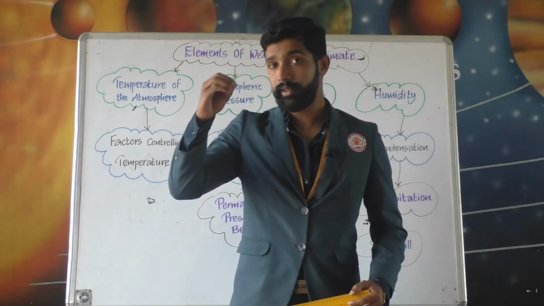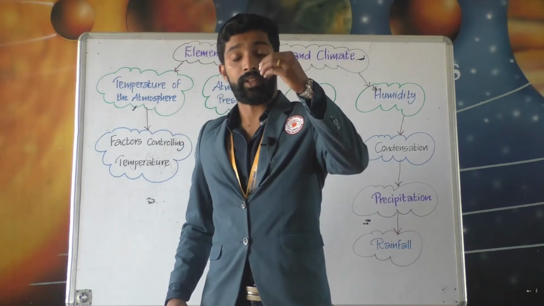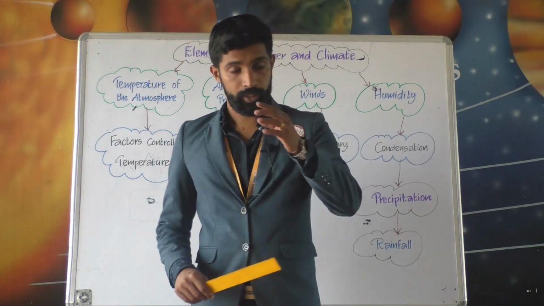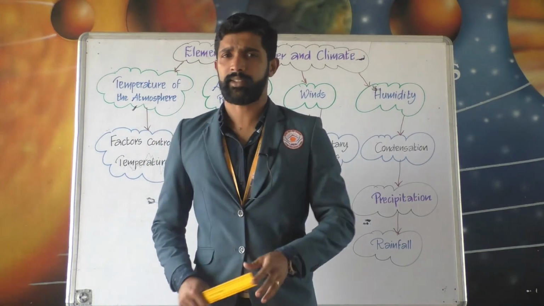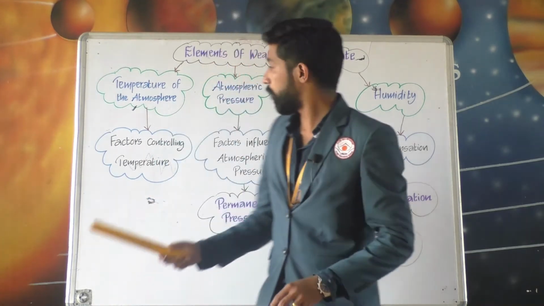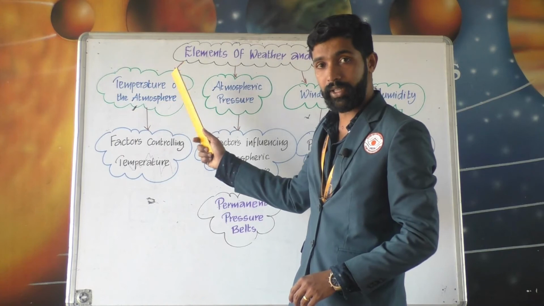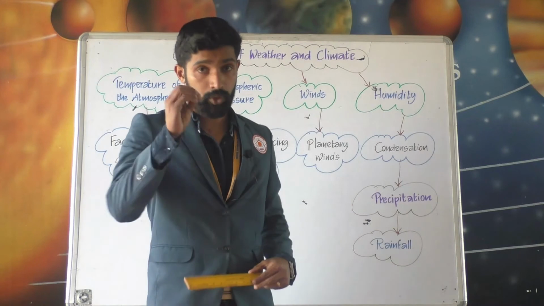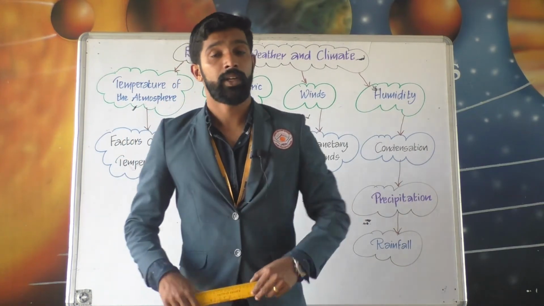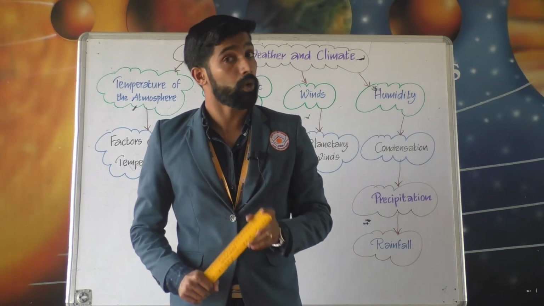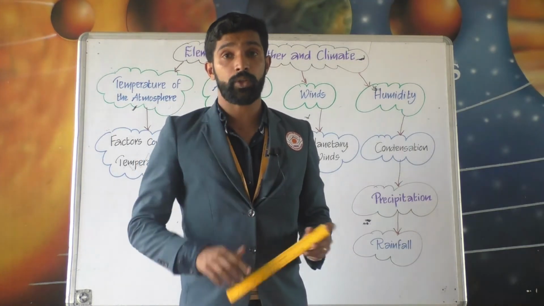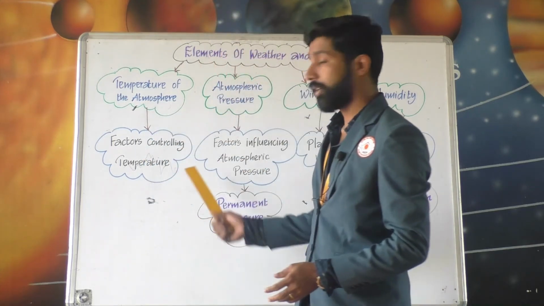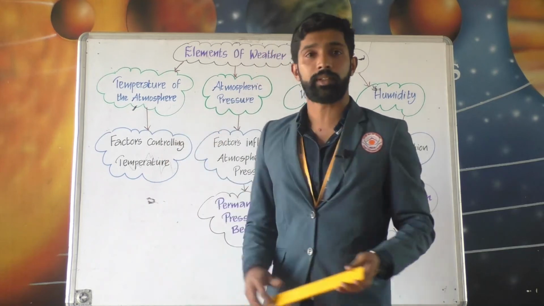We have discussed that the factors or the elements of weather and climate are temperature, pressure, winds, humidity, precipitation, sunshine and cloud cover. So, the first one is temperature of the atmosphere. So, what is temperature of the atmosphere? The temperature of the atmosphere can be defined as the degree of hotness or coldness of air. Then the instrument used to measure temperature is called a thermometer, and factors influencing or factors controlling temperature.